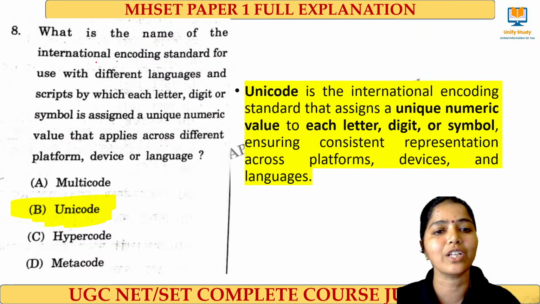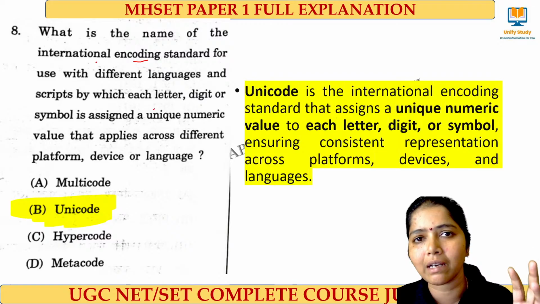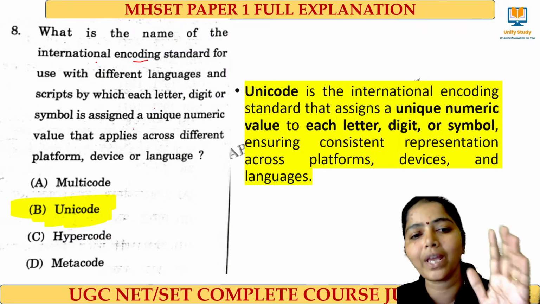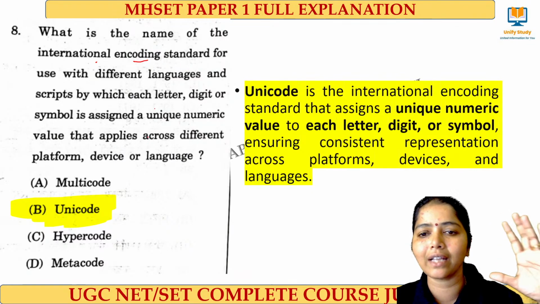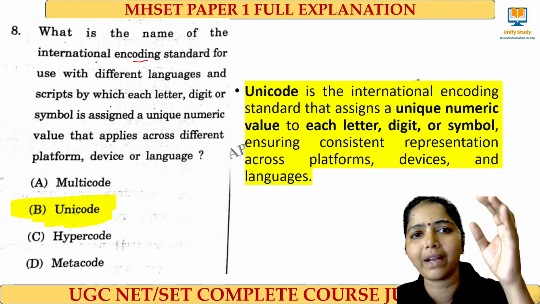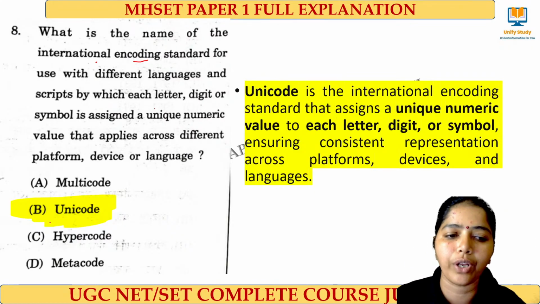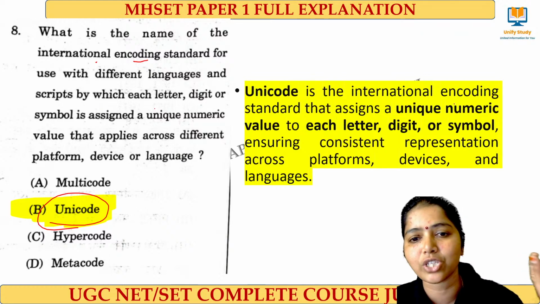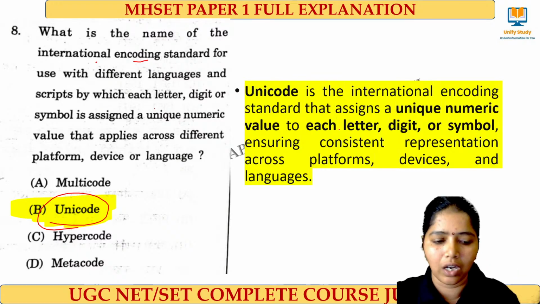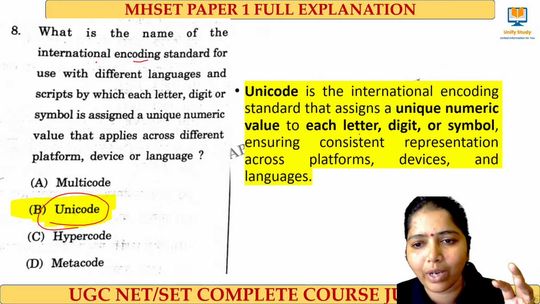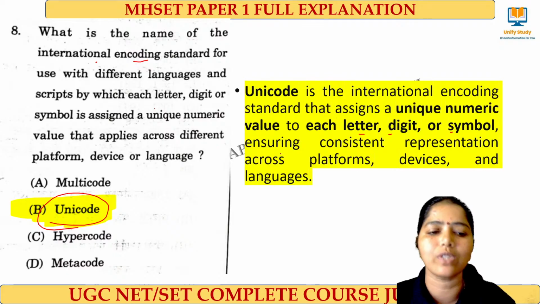And next is a question from ICT. What is the name of the international encoding standard for the use of different languages and scripts by which each letter, digit, symbol is assigned a unique numerical value that applies across different platforms, devices, and languages? If you take a web page, every single character, alphabet, symbol is recognized by its own number, and that encoding standard we call Unicode. It is an international encoding standard which has a unique number value for all the characters that we use in our system, for letters, digits, and symbols, across all operating systems and all languages. It's called Unicode.